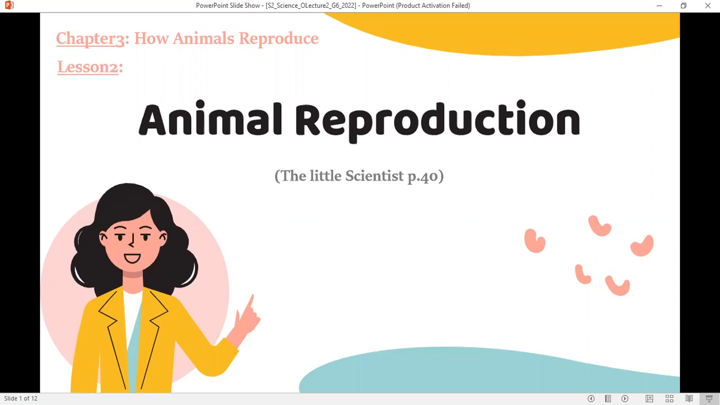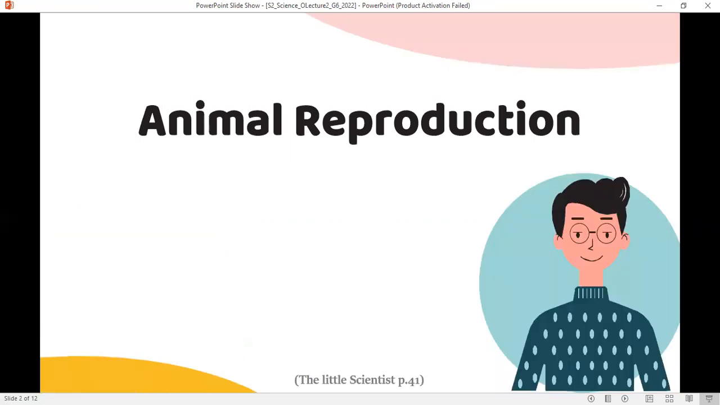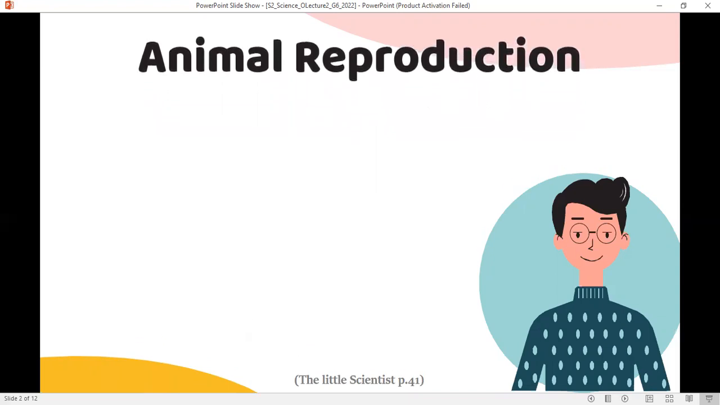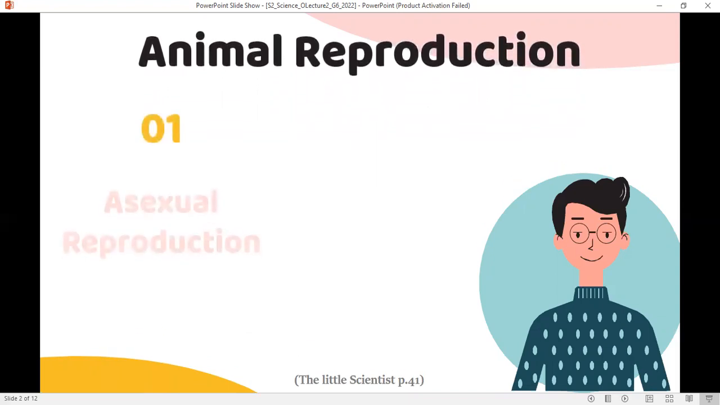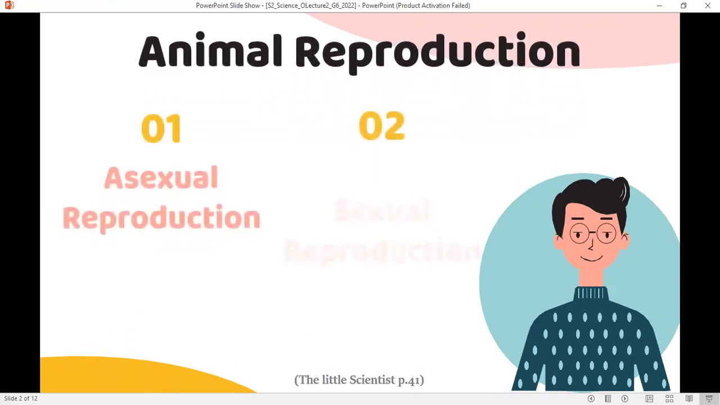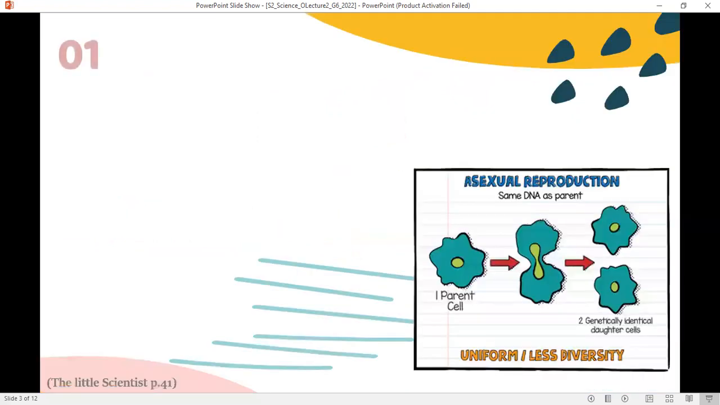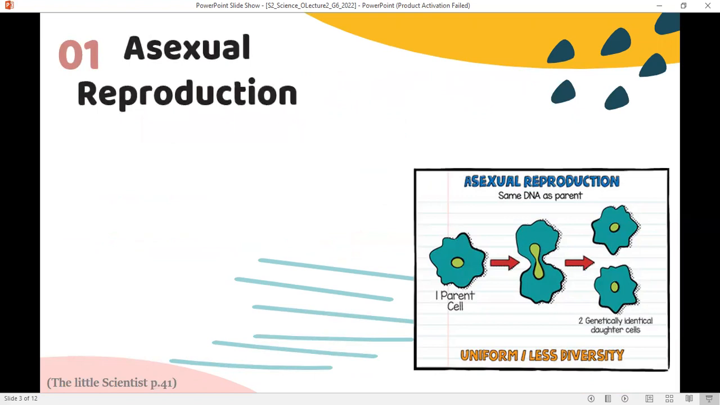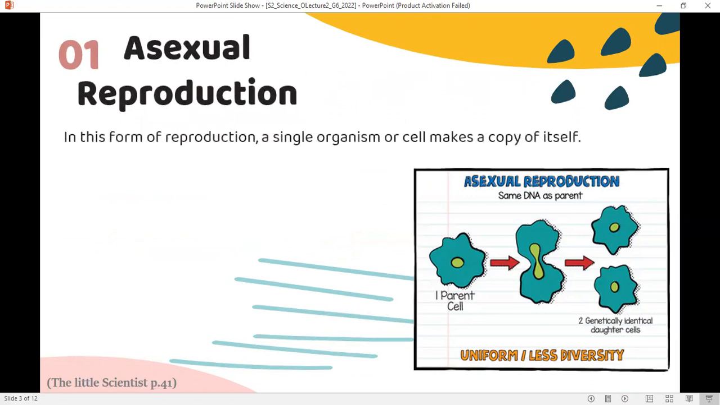and watch them. For the animal reproduction, animals are also living organisms, so they reproduce, they make babies. They reproduce asexually and also sexually. Let's start with a quick revision about asexual reproduction. The type of asexual reproduction that we learned about was the binary fission.